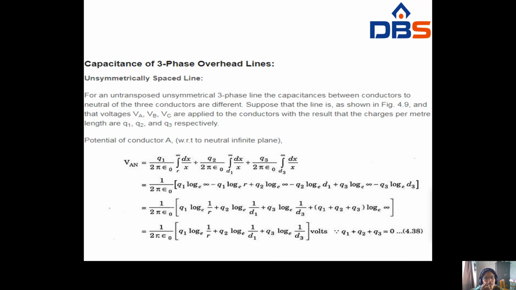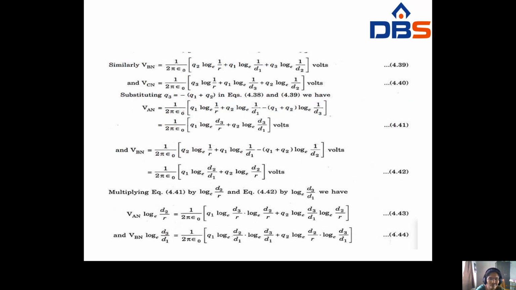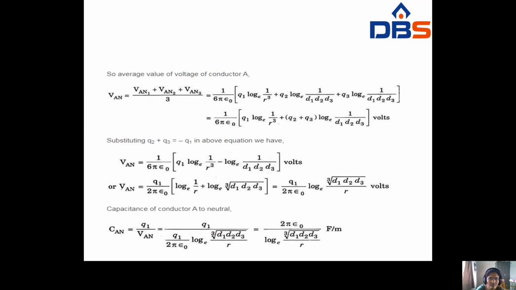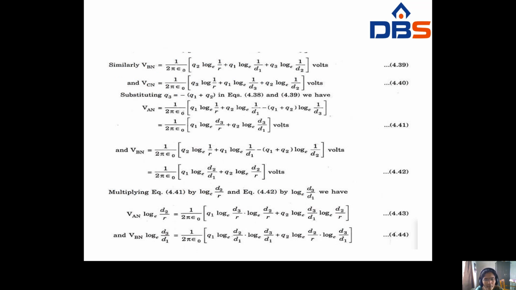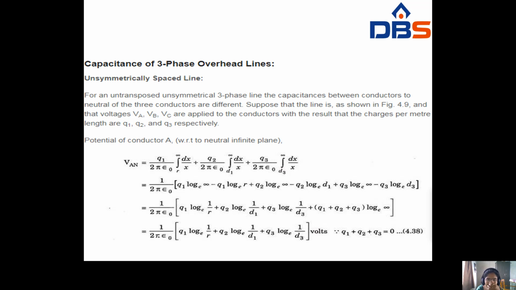Next, we have to see the capacitance of three-phase overhead lines. Here, the three-phase lines may be either unsymmetrically spaced or symmetrically spaced. For an untransposed unsymmetrical three-phase line, the capacitances between the conductors and neutral of the three conductors are different.